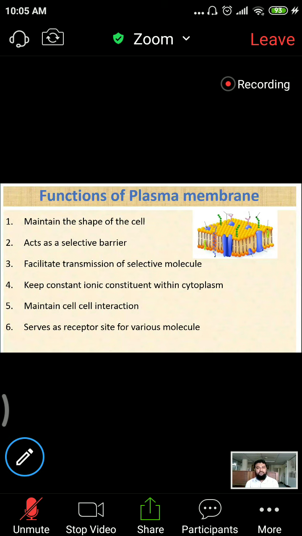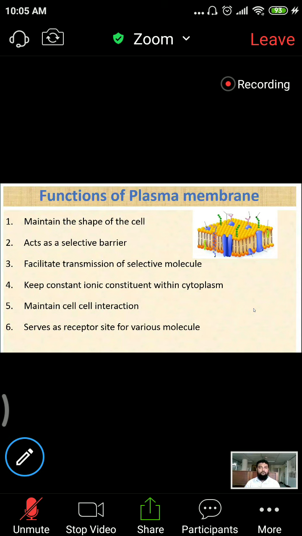So just review the functions. Okay, let's go. Maintain the shape of the cell. Acts as a selective barrier, facilitates transmission of selective molecules, keeps constant ionic constitution within the cytoplasm, maintains cell-cell interaction, and acts as a receptor site for various receptor molecules to control the functions of the cell. So these are the functions. At least remember five. So let's proceed.